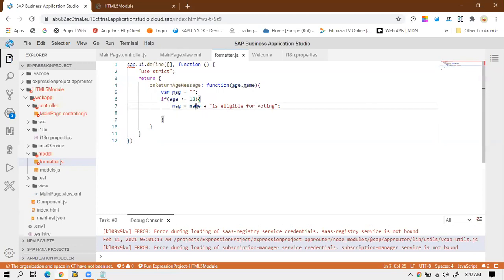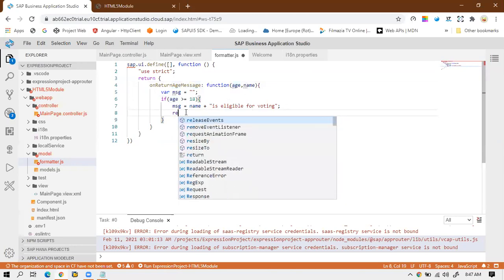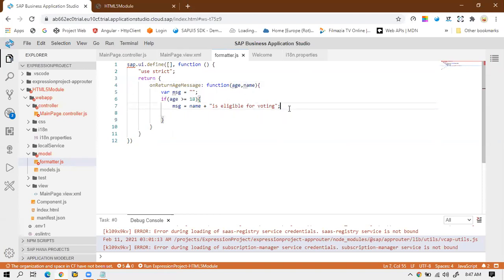So what I've done, I've concatenated two string values. First this is the name, so that value I will get when this formatter function is called, and after that the age, whatever age I am getting from this, it will be compared. So if that age is greater than or equal to 18, then in that case I will say that the particular person is eligible for voting. Okay, and in the return I will not write anything here.